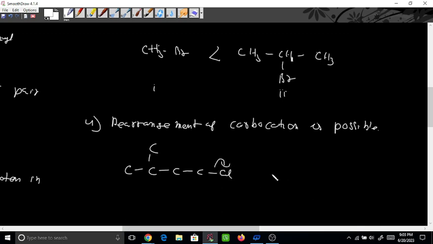Once chlorine leaves from here, what will happen? In the first step, one positive charge will be formed here. Then this positive charge will not remain here, because this is 1 degree carbon. But if the positive charge comes here, it will be 2 degree carbon, because it is attached with this one and this one. But again this can move. However many hydrogens there are, that many times it can shift. Even methyl shift can be there, phenyl shift can also be there. So that is called shifting of positive charge.